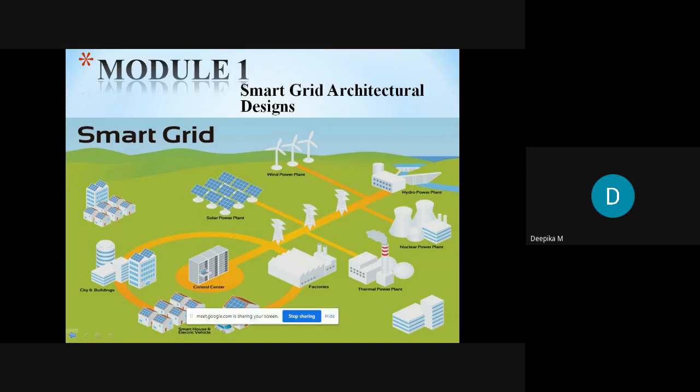So this is the subject Smart Grid, which is there in the 8th semester of the VTU syllabus, and the subject code is 17EE831. Module 1 of this Smart Grid is smart grid architectural design. Before going to a smart grid, we should know what a grid is. If we know about a grid, then we can know what a smart grid actually means.